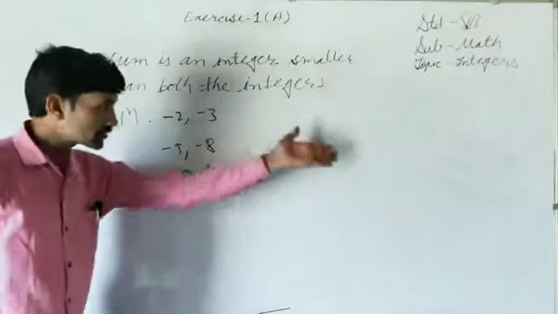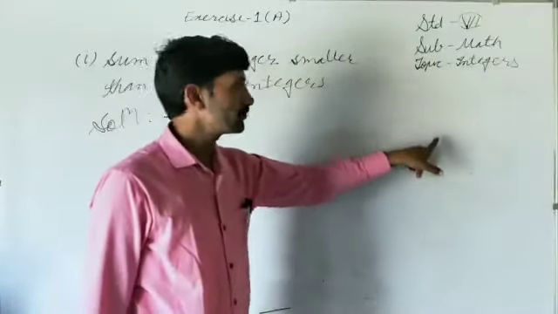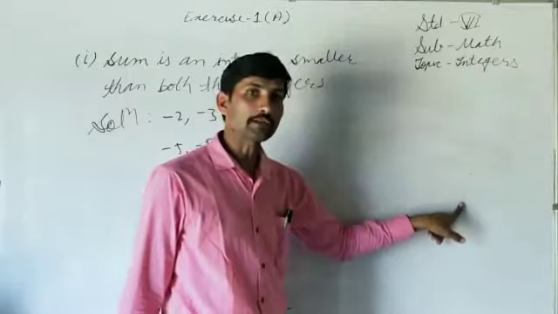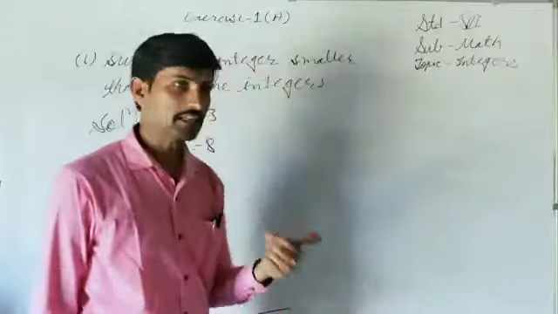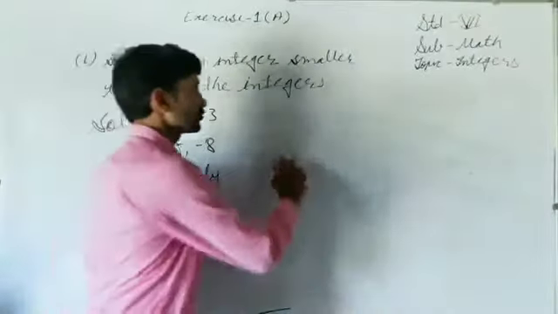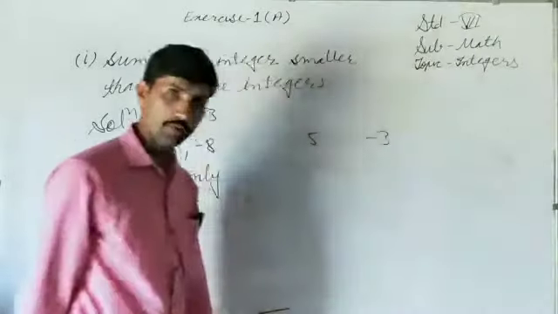So as we have seen here, if both the integers are positive, then their sum will be greater than both the integers, and if both the integers are negative, then their sum is smaller than both the integers. It means one case is left, one is positive, other is negative. So you can take, suppose you are taking 5, other is suppose minus 3. We have to find their sum.